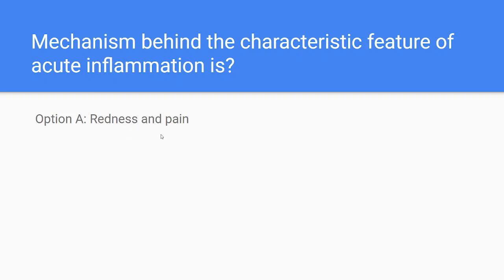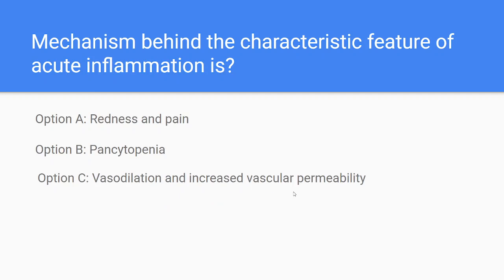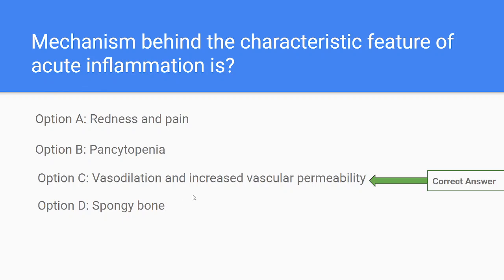Option A, redness and pain. Option B, pancytopenia. Option C, vasodilation and increased vascular permeability. Option D, spongy bone. Mainly in this acute inflammation, due to any injury or cut, first of all, the vasodilation will happen. The arterioles or capillaries will get dilated easily, and later the vascular permeability will increase continuously. So in acute inflammation, there will be vasodilation and increased vascular permeability.